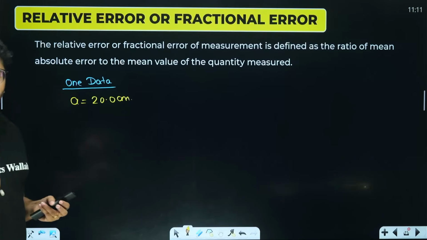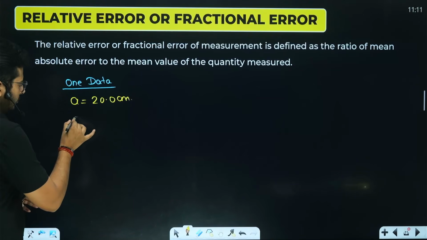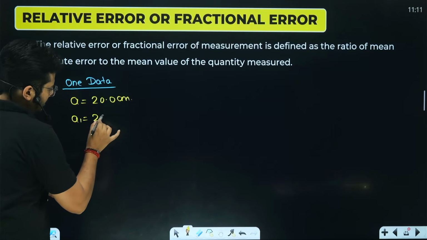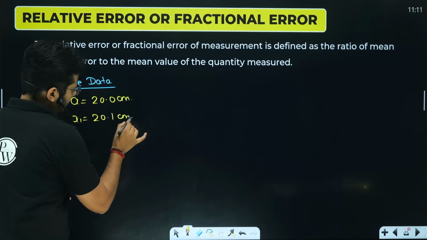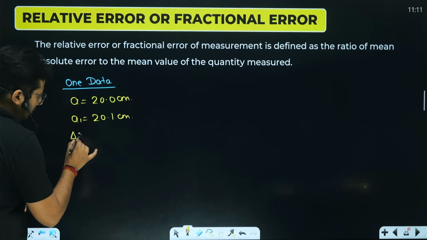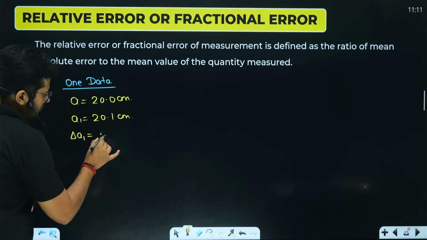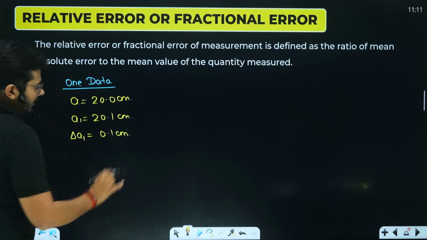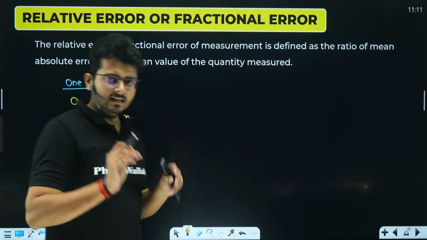Okay. And the measured value, let's say one kid is measuring it and it comes out to be 20.1 centimeter, right? So what is going to be the absolute error in this situation? We can say that there is only one kid that is going to measure it. So the absolute error in this situation is 0.1 centimeter, right? No problem with that, right?